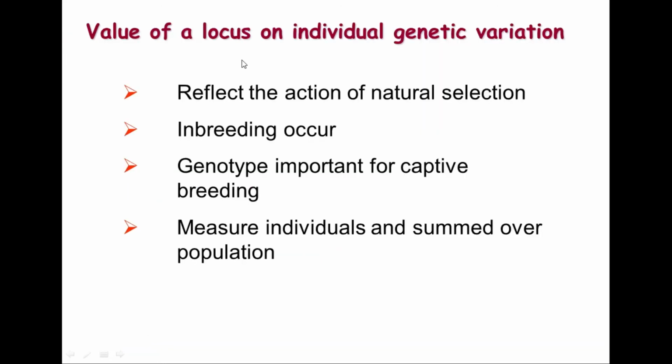And there are some values of a locus on individual genetic variation. That means they reflect the action of natural selection. Inbreeding can occur. Genotype is important for captive breeding, measuring the individuals and summed over the populations.